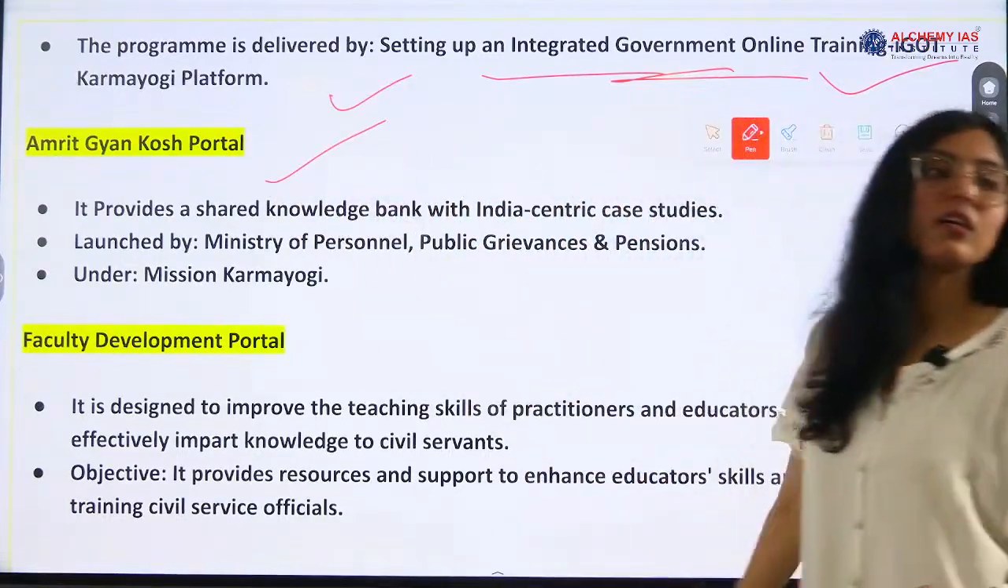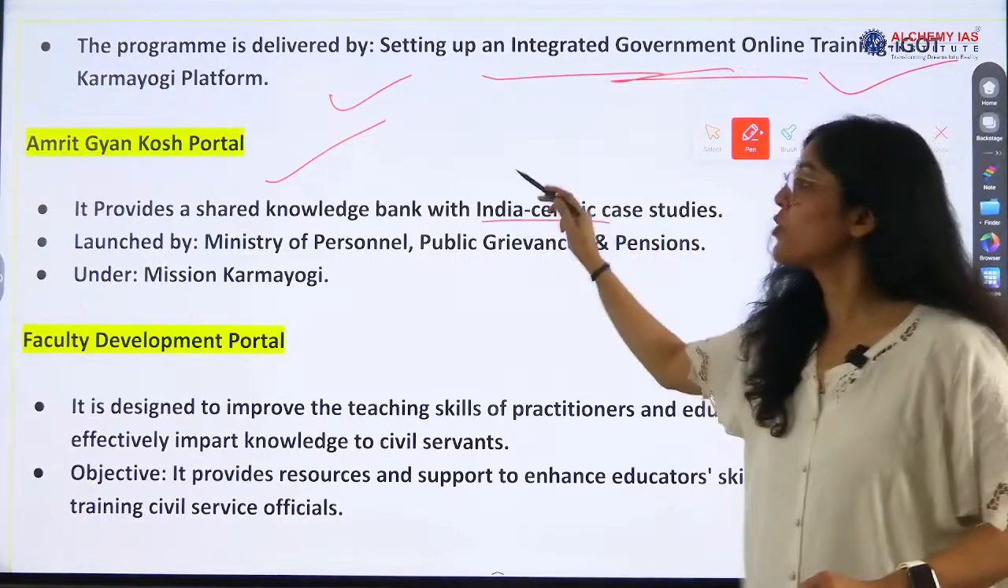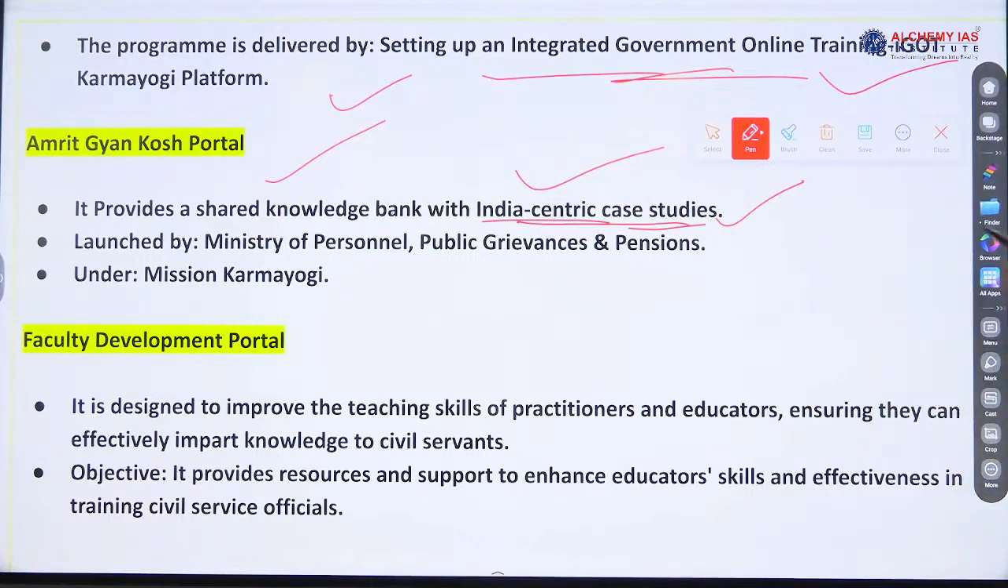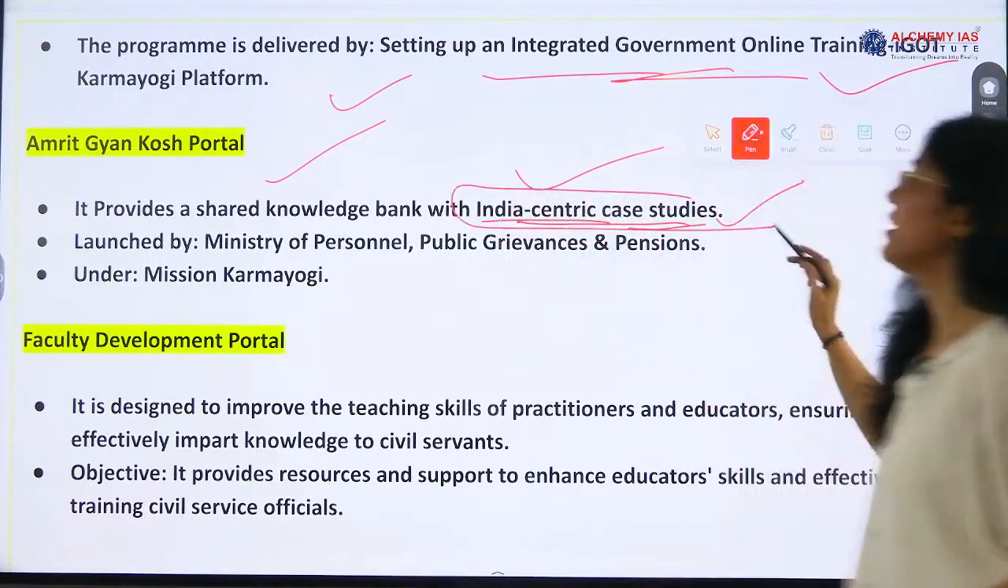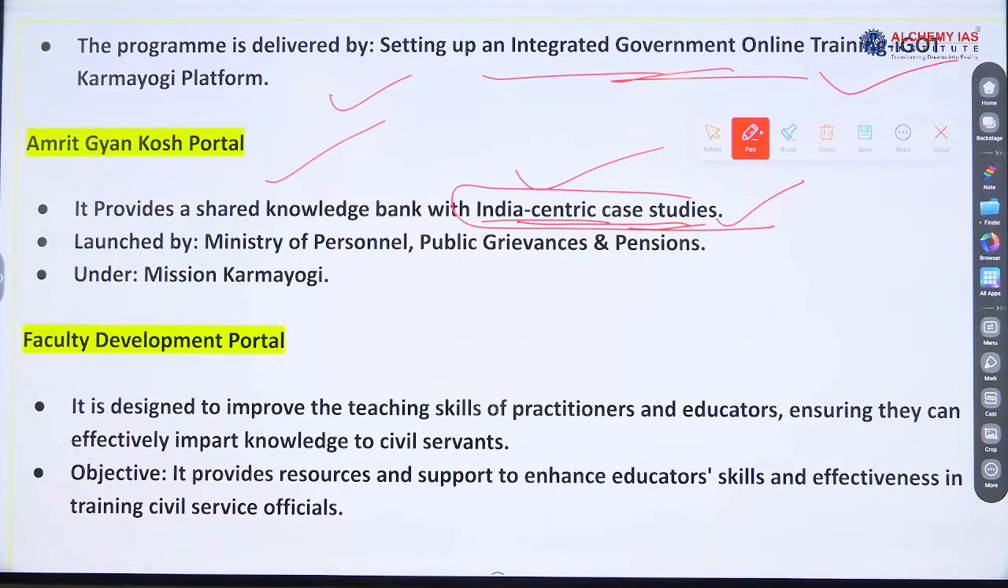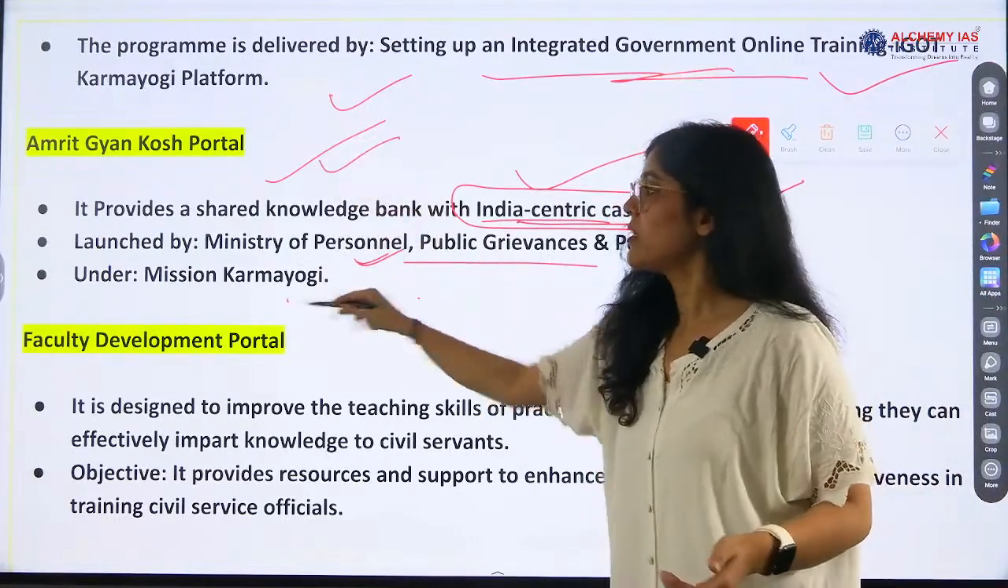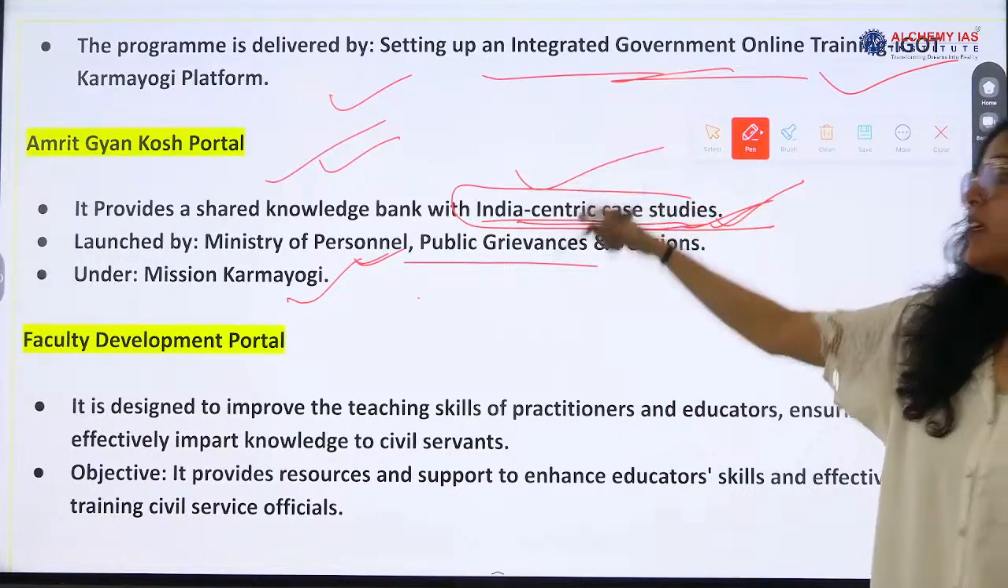Now the Amrit Gyan Kosh portal provides a shared knowledge bank with India-centric case studies. How will they get the training? There will be case studies related to India because they will be interacting with Indian people, right? Yes or no? So the administration of India. So India-centric case studies will be provided to them to better understand the system and the people. The Ministry of Personnel has launched this portal under Mission Karma Yogi.